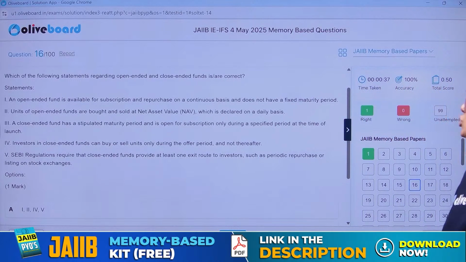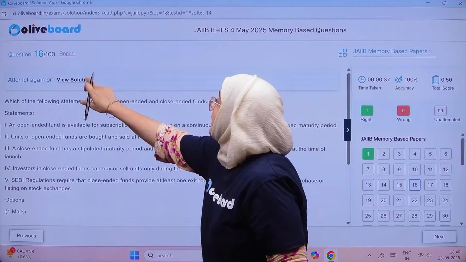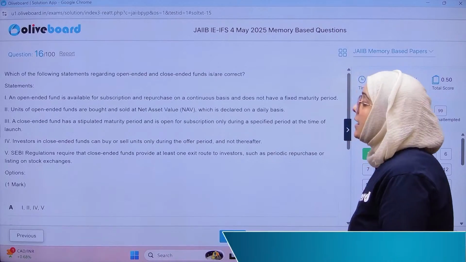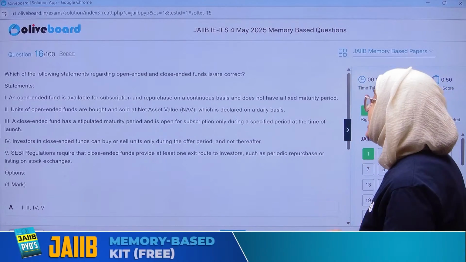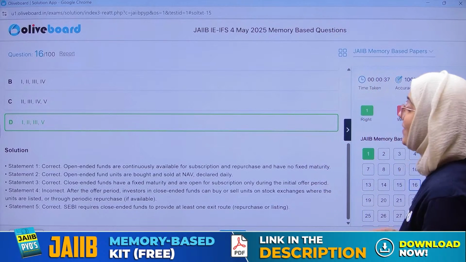Everyone, please answer this question. Which of the following statements regarding the open-ended and close-ended fund is correct? First, second, third, and fifth are the correct statements, right? So the fourth statement is incorrect.